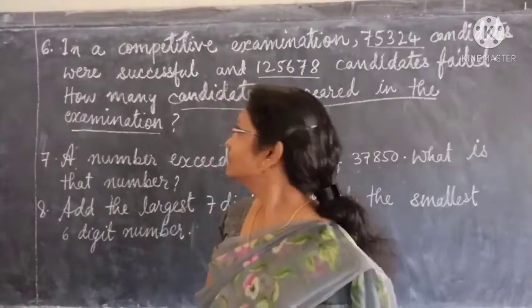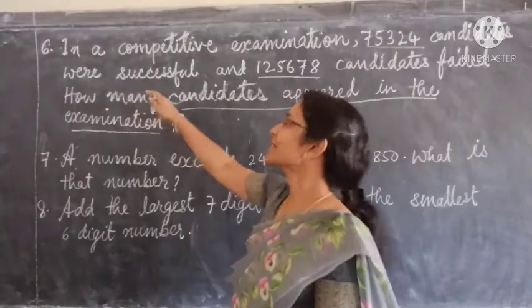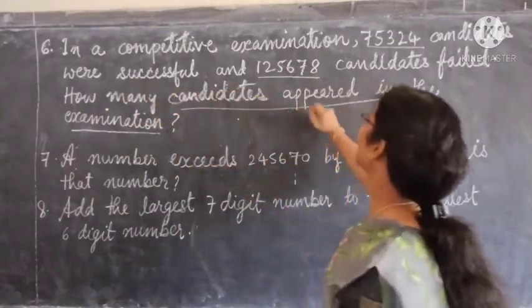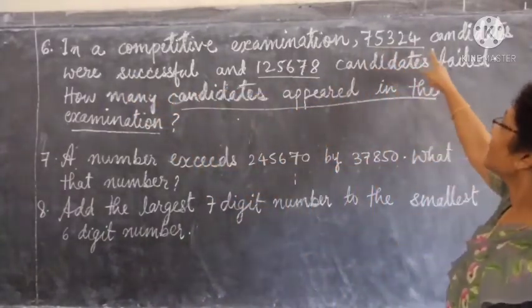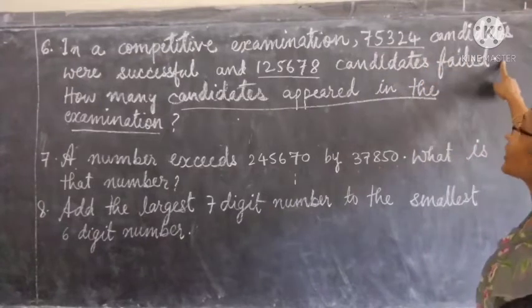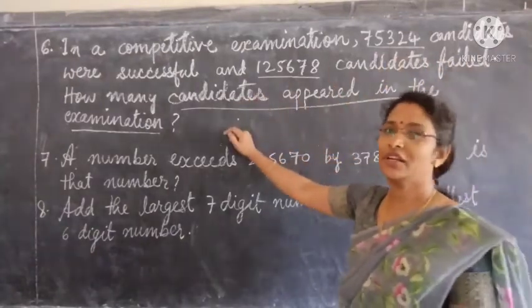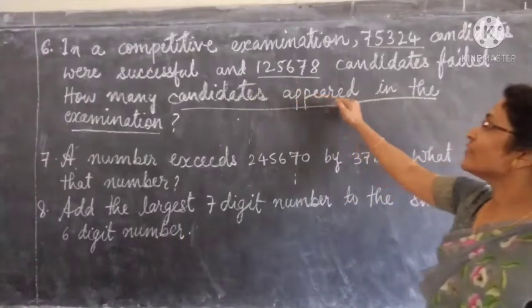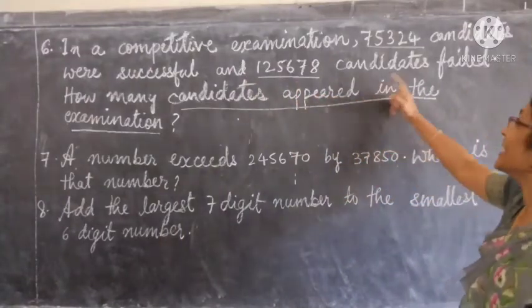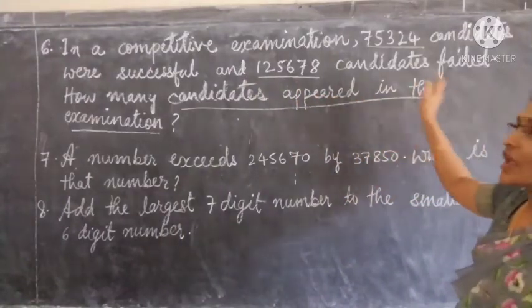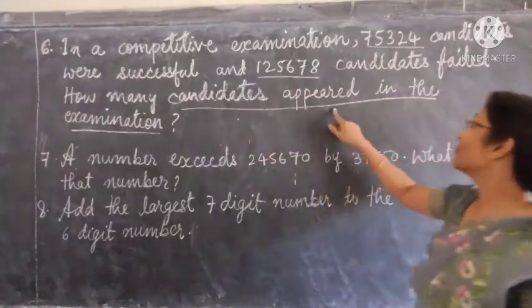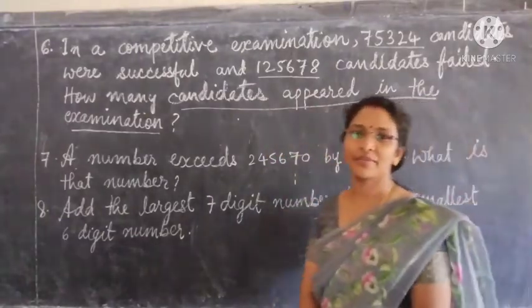Okay, let's see question number 6. In a competitive examination, 75,324 candidates were successful and 1,25,678 candidates failed. How many candidates appeared in the examination?